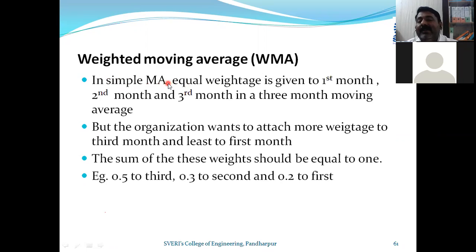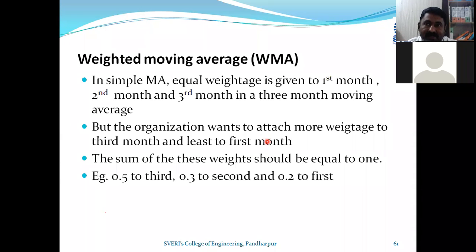In simple moving average, equal weightage is given to the first month, second month, and third month. Let it be 0.33, let it be 0.2. But the organization may want to attach more weightage to the third month and least weightage to the first month. Let us take that example once more, October, November, December.